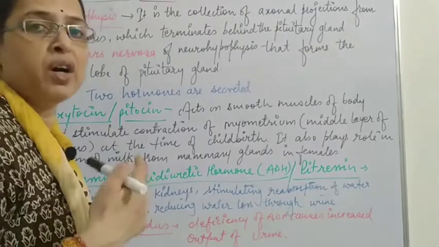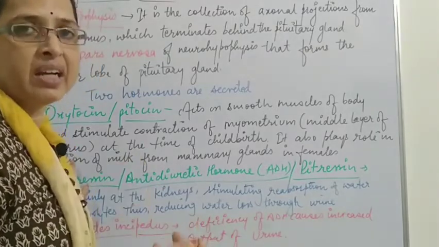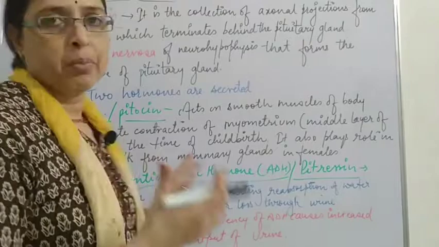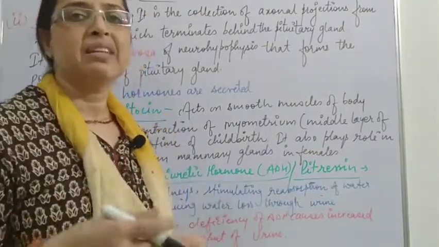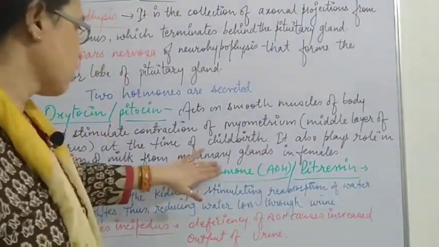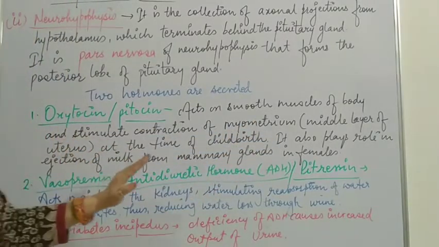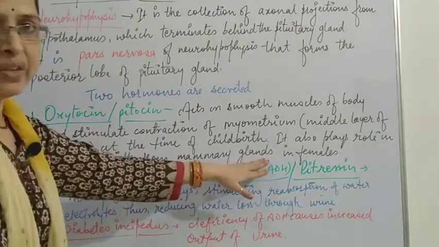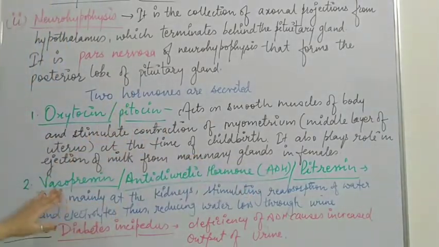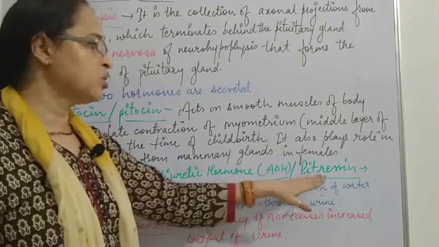So for feeding also, it acts on the mammary glands so that the milk can be ejected. It also plays a role in ejection of the milk from the mammary glands in females.